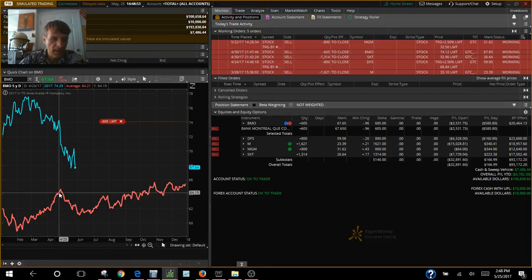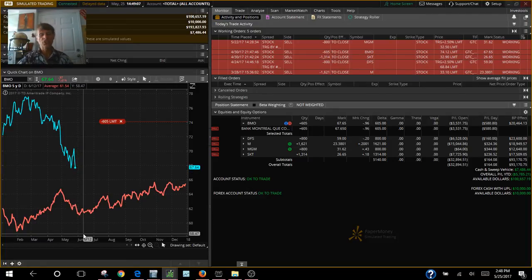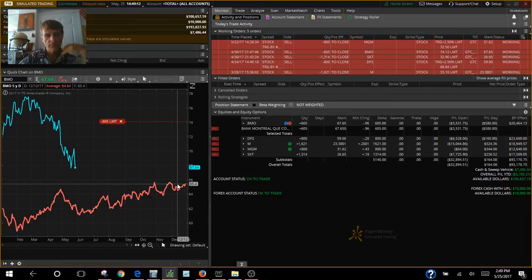We wanted to hit the peak and get out. But guess what? The peak came and went, and it didn't do what it did historically. We ended up owning it. Now it paid out its dividend here, and she's slowly migrating down. Eventually, we're going to end up selling off some options against it to try to recoup some of our loss. And then she's slowly going to move up throughout the year. So we might end up holding on to this for a while and continuing to collect the dividend every 90 days. That's where we are with BMO.